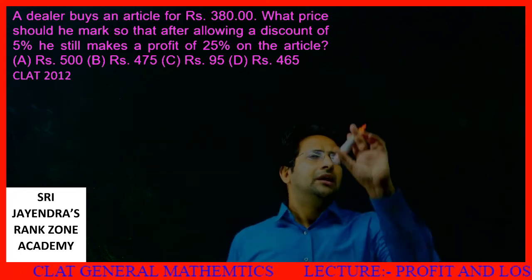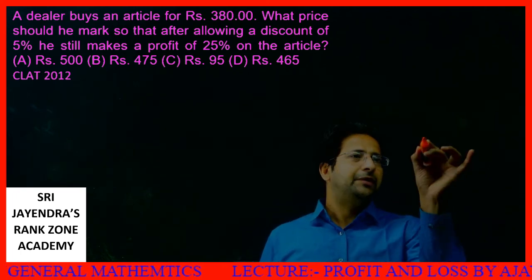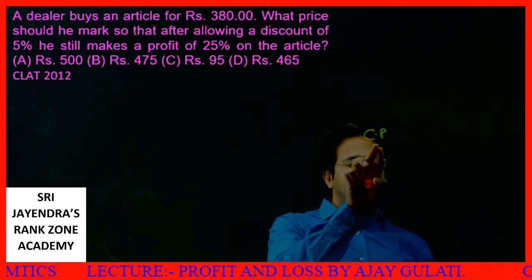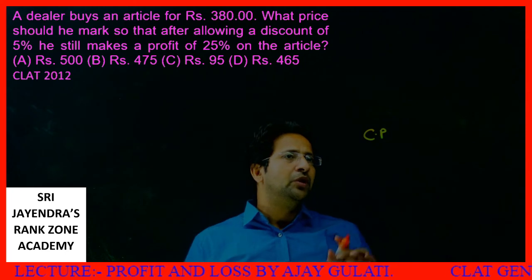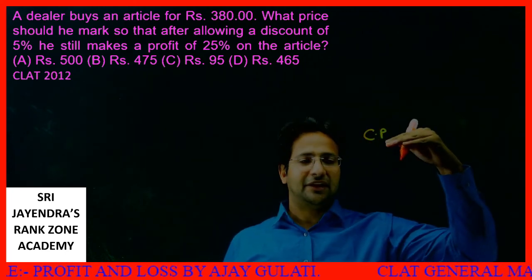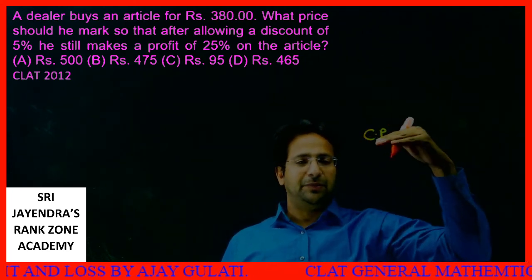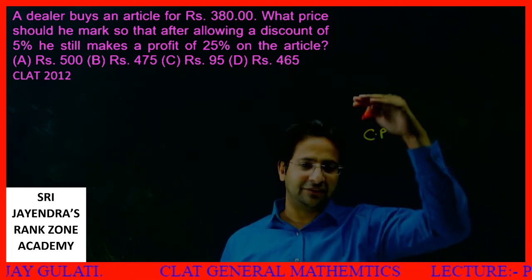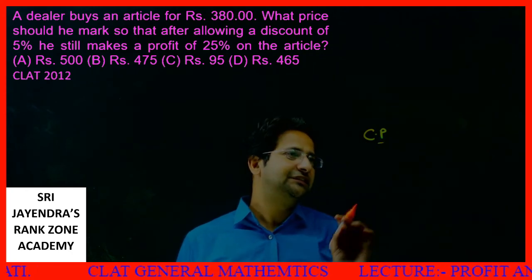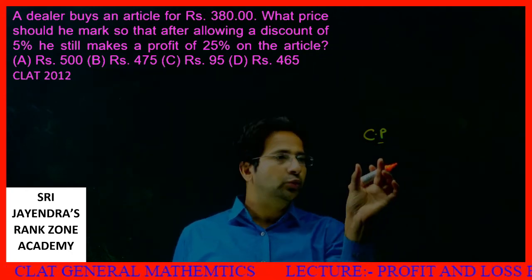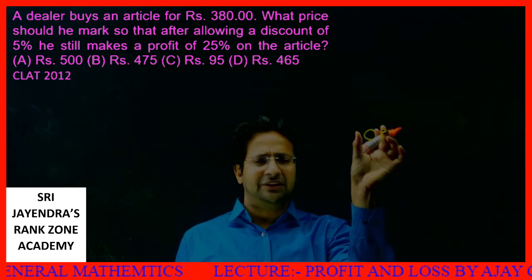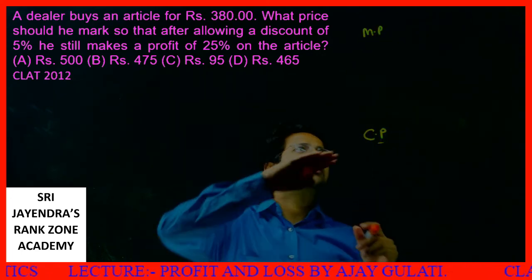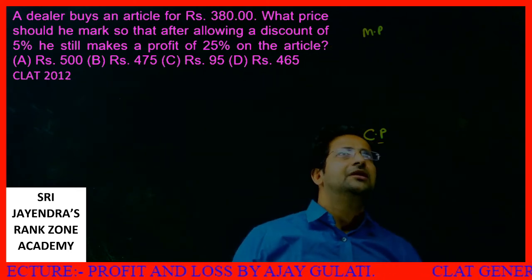See, a shopkeeper purchases an article. He labels this as the CP. This is the price level: CP is less, marked price is more, then he offers a discount, and the selling price is somewhere in between. Okay, this is his CP. Now what does he do? He marks it at a very high level. This becomes his mark price.